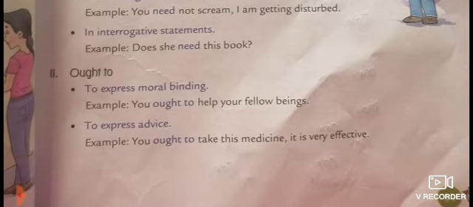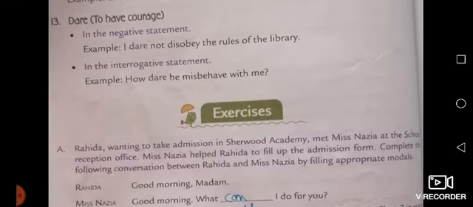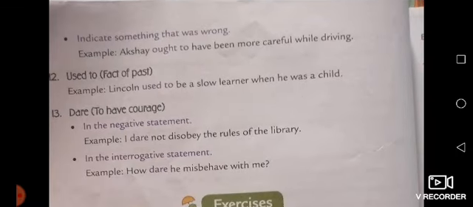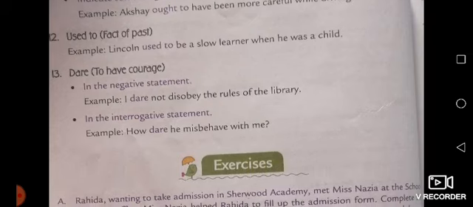Next is ought to. Ought to is also used for moral binding or to express advice, as in: you ought to help your followers, you ought to respect your parents. You ought to abide by the law of your country. Next is used to. Generally we use used to express past events, as in: I used to go there. You used to come to my house. To express this kind of sentence we use used to.